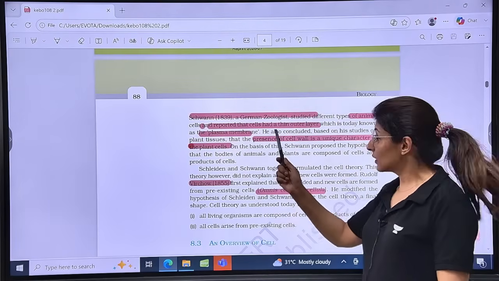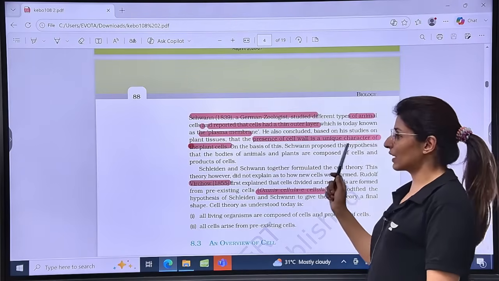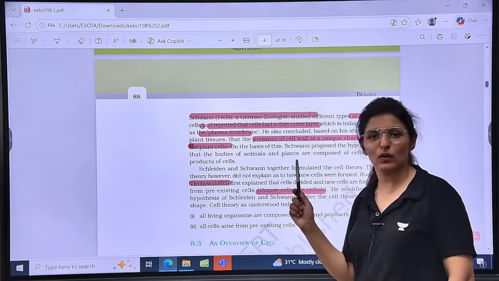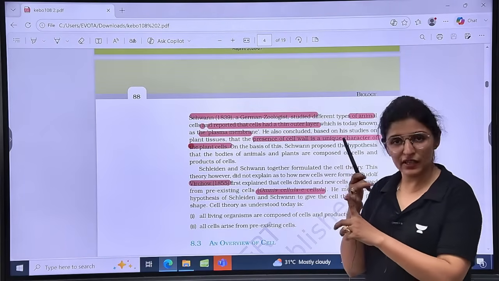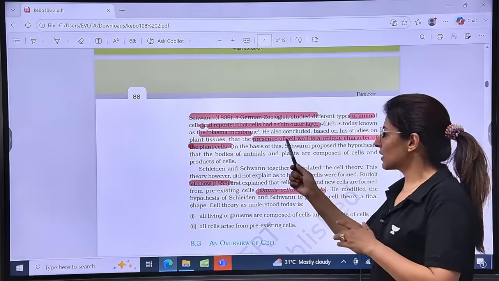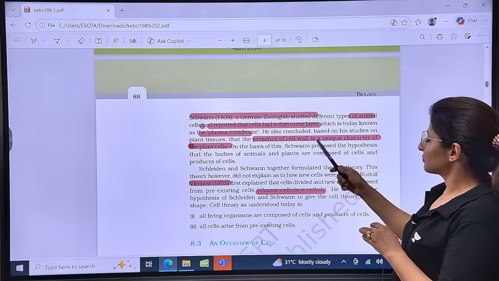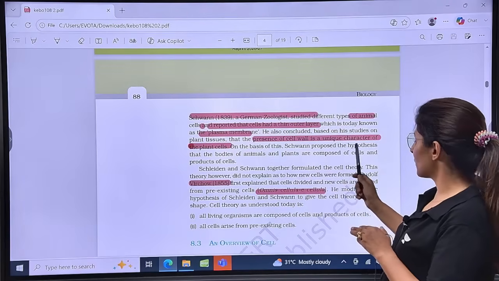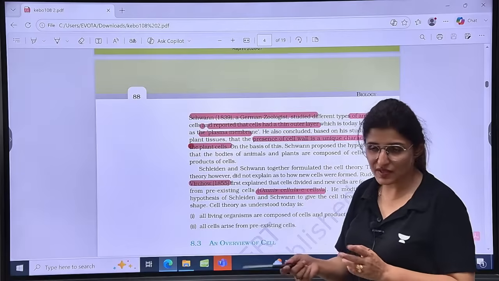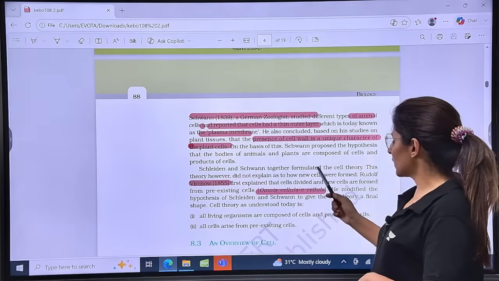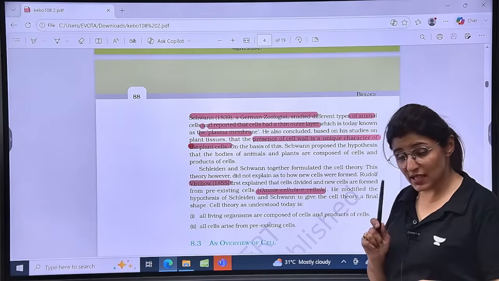He said that the presence of cell wall is a unique character of plant cells. Why? He did not observe cell wall in any animal cell. So first, he said cells have thin outer layer known as plasma membrane. Second, presence of cell wall is unique only to plant cell. And third, on this basis, Schwann proposed the hypothesis that bodies of plants and animals are composed of cells and products of cells. Schleiden and Schwann together formulated the cell theory, but did not explain how new cells are formed. So that is their disadvantage.